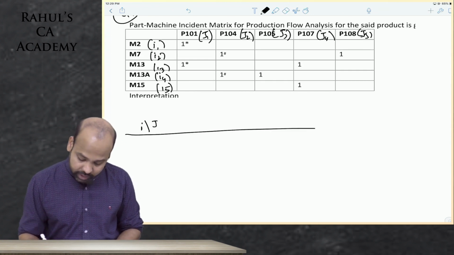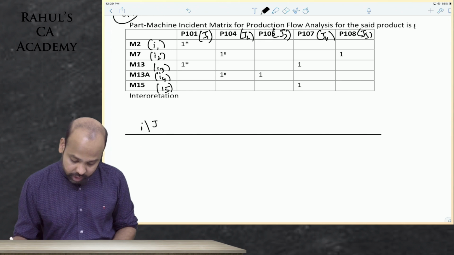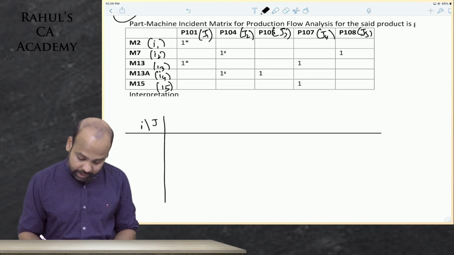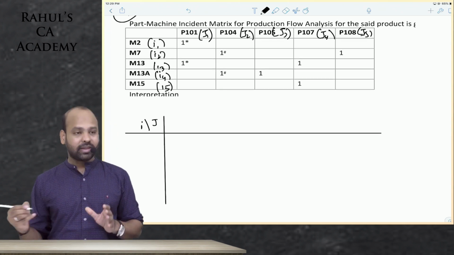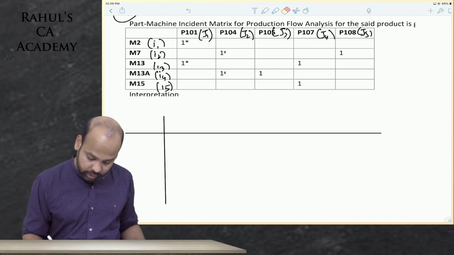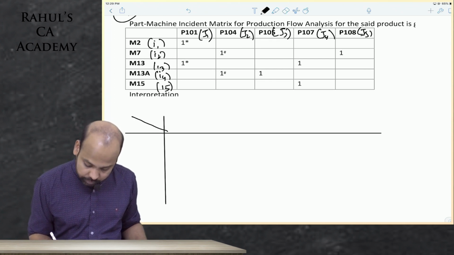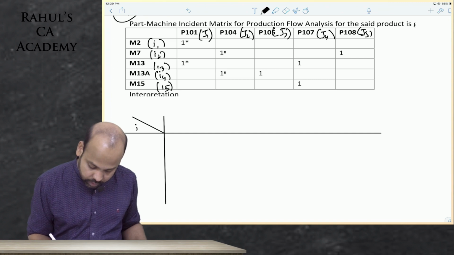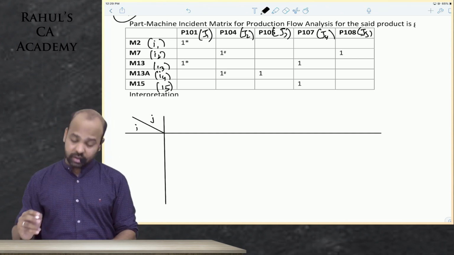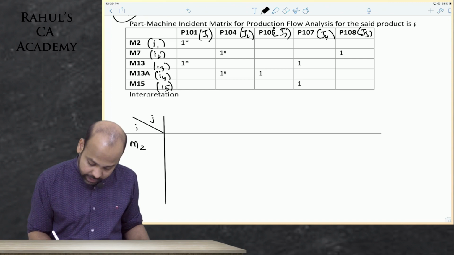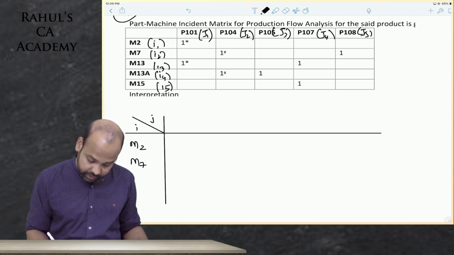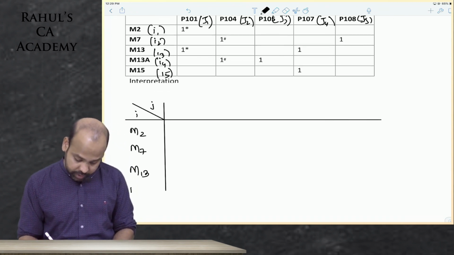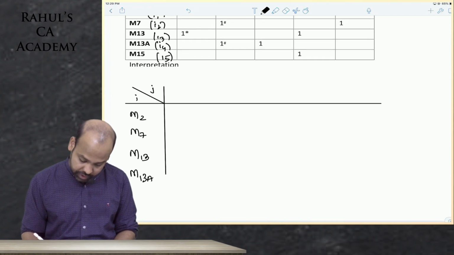If you have your notebooks in front of you, I suggest that all of you perform calculations with me. I is representing rows, J is representing columns. Simple logic. Here I have machine 2, machine 7, machine 13, machine 13A, and machine 15.